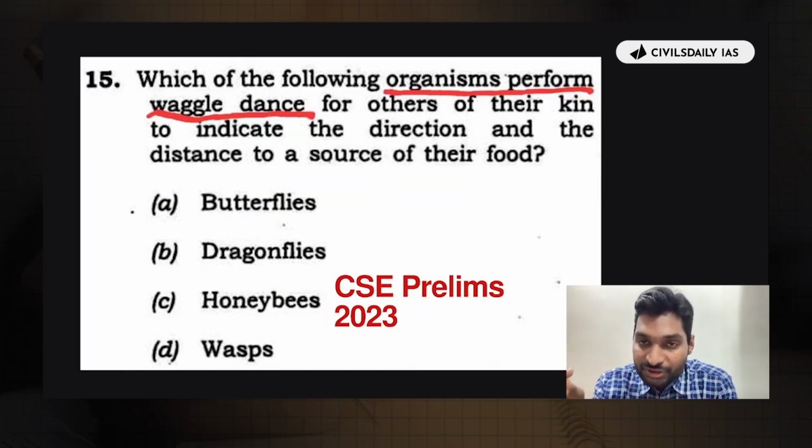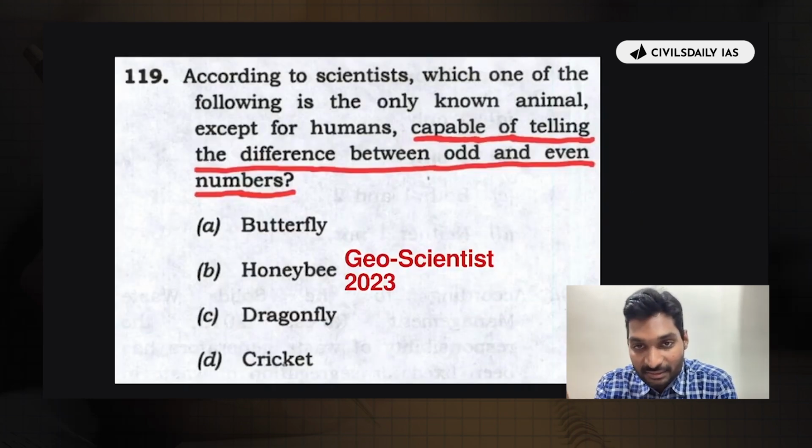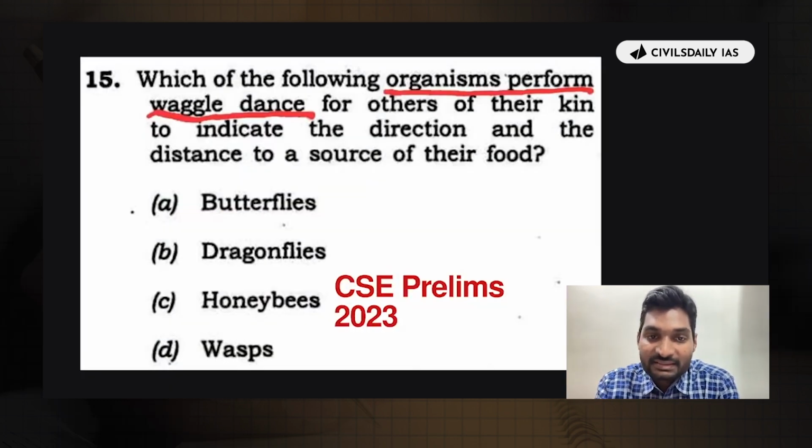Both of them relate to the unique traits portrayed by honeybees. In the first instance, it's the identification of odd and even numbers done by honeybees. In the second instance, it is the unique dance, the waggle dance performed by honeybees.